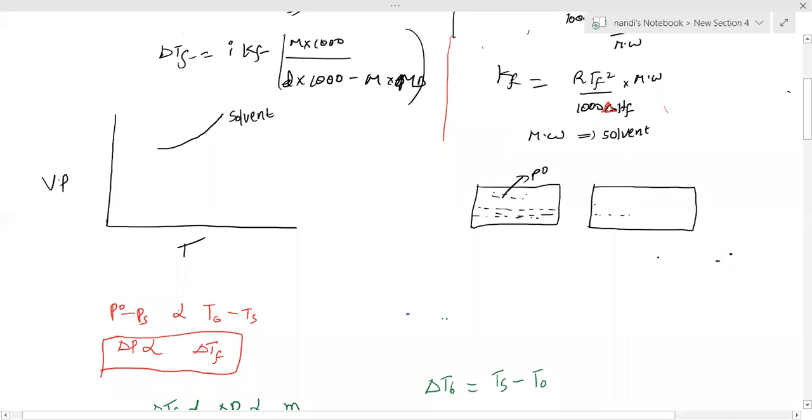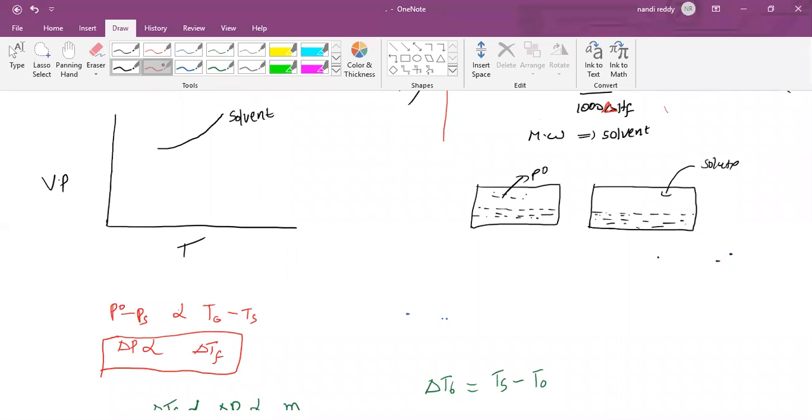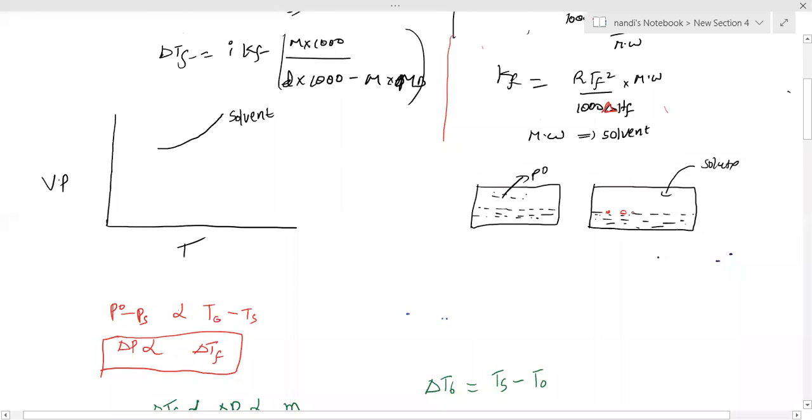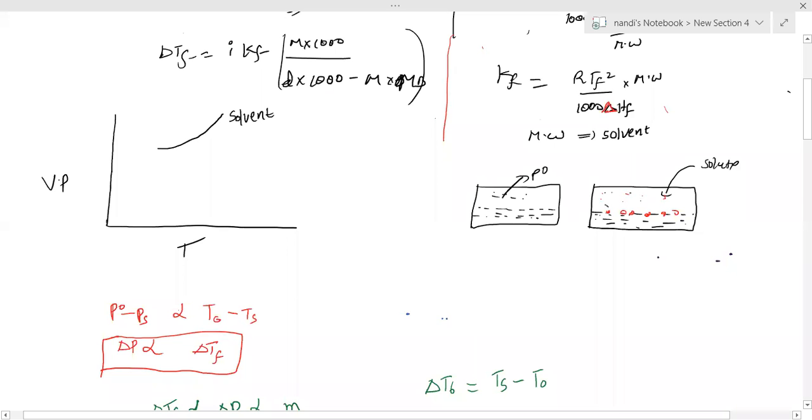And here I am adding a non-volatile solute. By adding solute, some of the surface molecules are occupied by solute also. So that's why the vapor pressure of the solution decreases, which is the vapor pressure now here, PS.